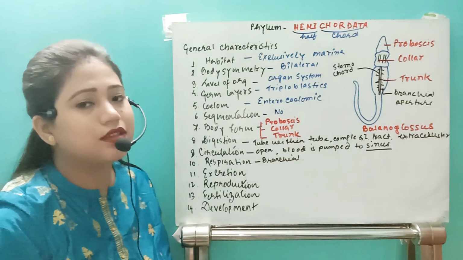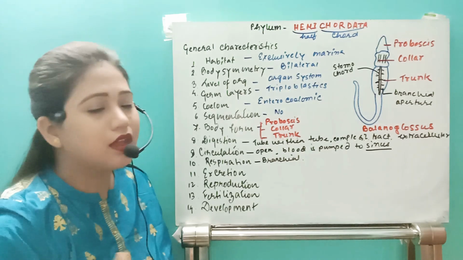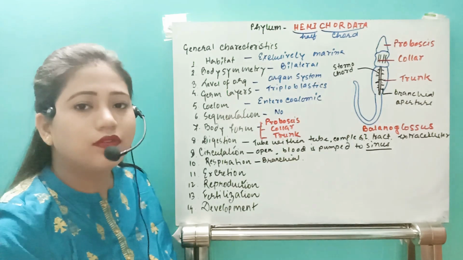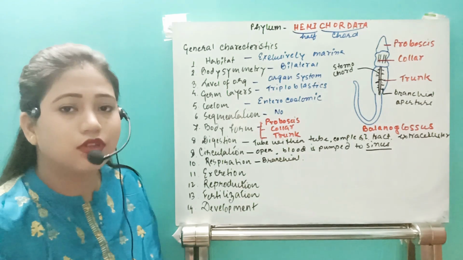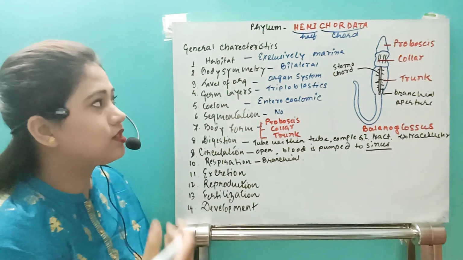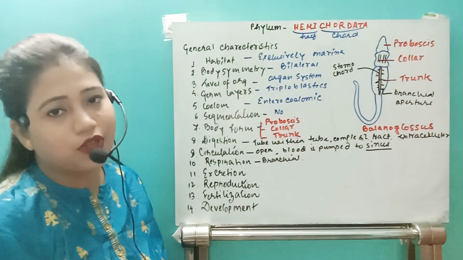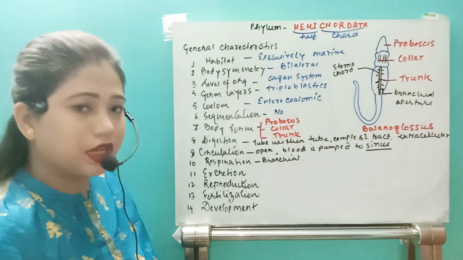Why? Because gills are the organs which help in respiration. Like the normal fishes have the gills, echinoderms also had the gills. In this organism, Hemichordates, they also have the gills for respiration.